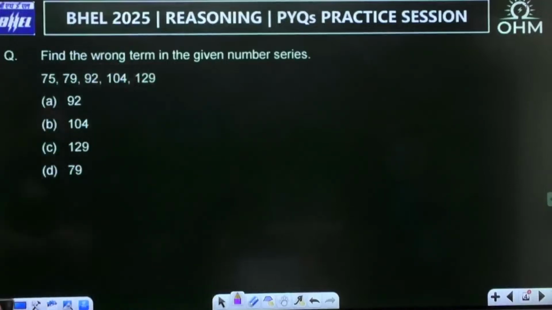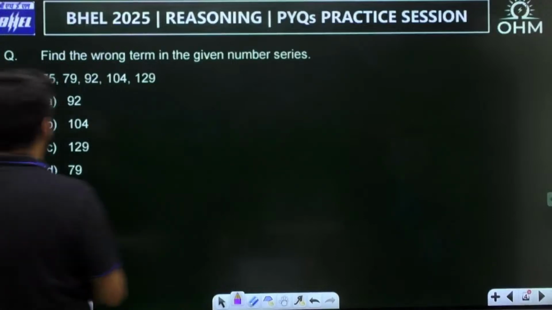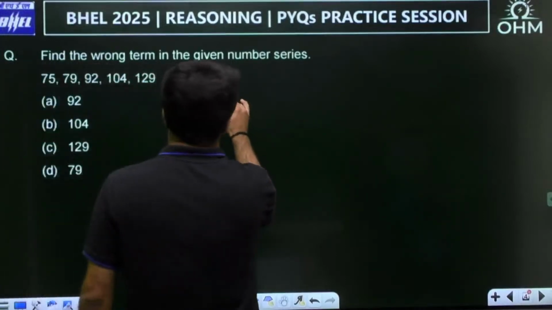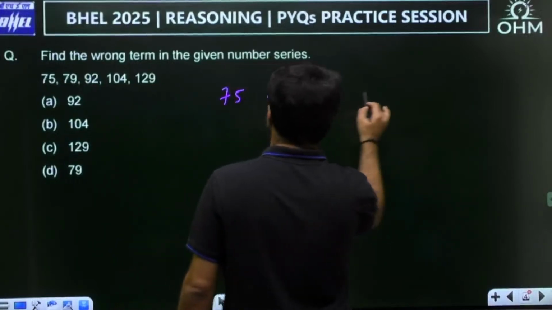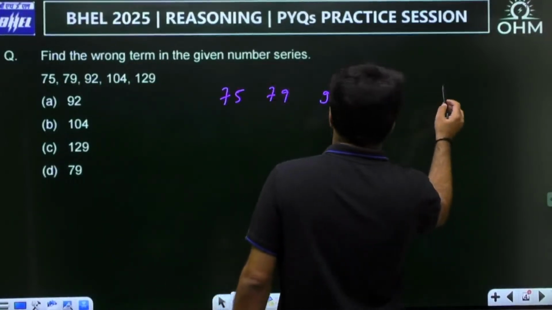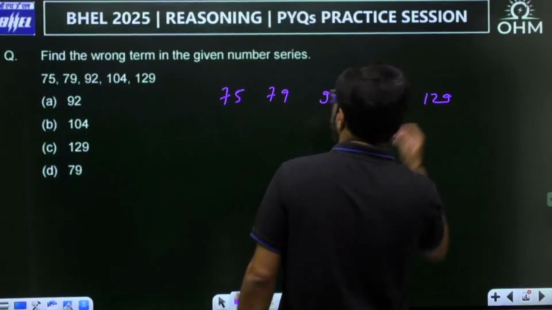75, 79, 92, 104 and 129. If I look into the differences, the numbers are not very far away, so it should not be a product based term.